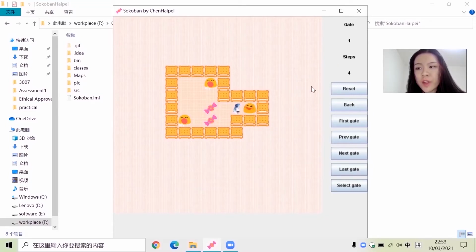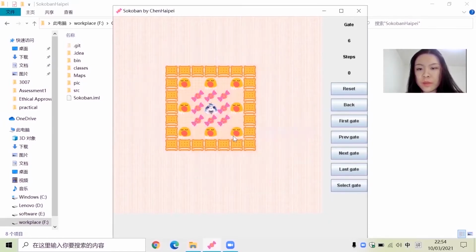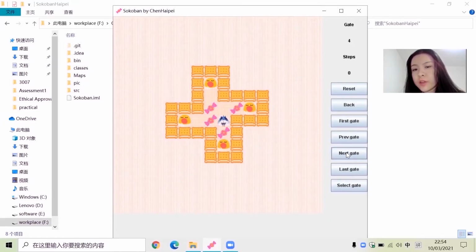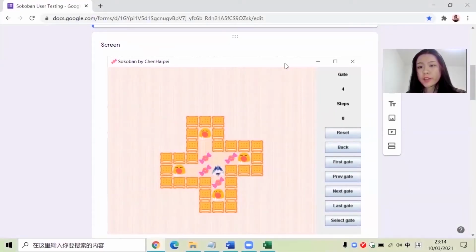If a player operates incorrectly, he or she can choose to take a step back and undo the previous action. If a player has nowhere to go, he or she can restart and play again. You can input to select the gate, or automatically enter the next level after winning a game. Like this.